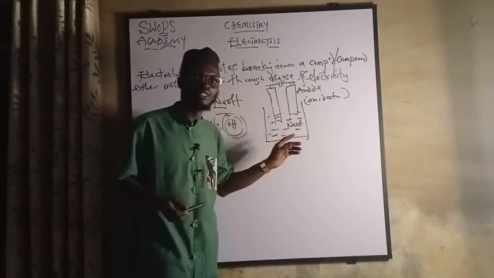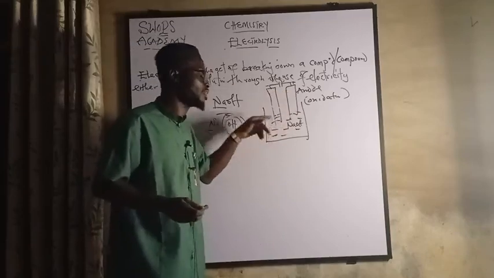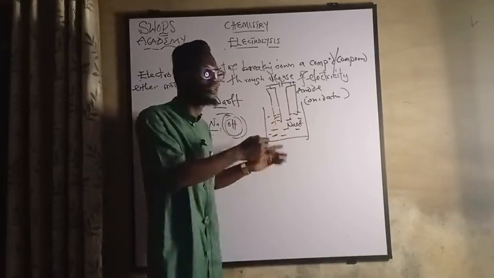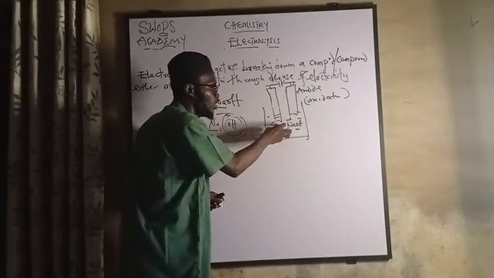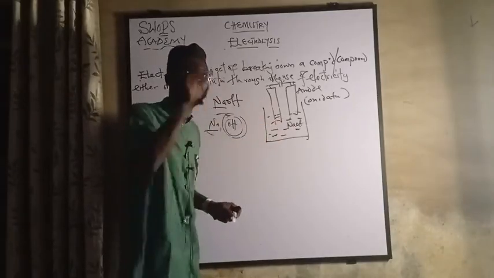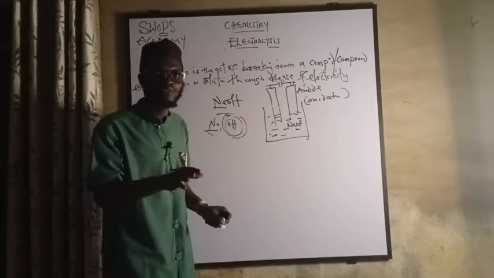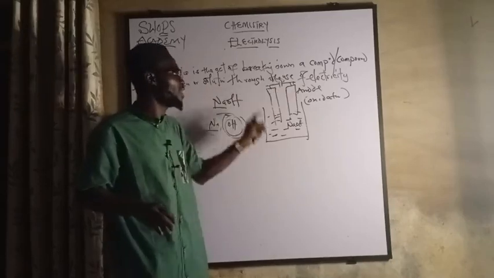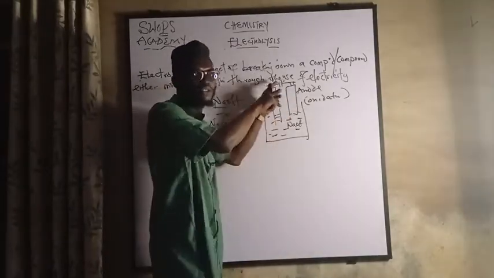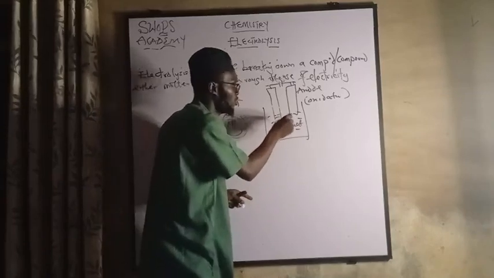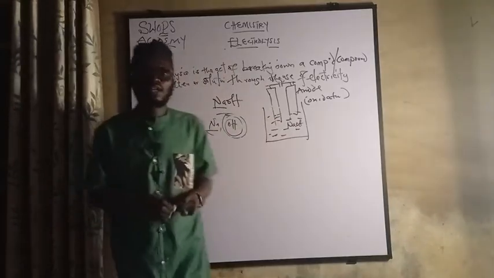The purpose of them is that when you insert them inside here, it serves as a catalyst that speeds up how this thing is being dissociated. That means for electrolysis to occur, there must be the presence of two electrodes, which are the anode and cathode. Their main function is that you can't put wire inside water directly. You need to pass the wire through them, connect the battery, and the compound you want starts breaking. Are we together? Now let's take note of that.